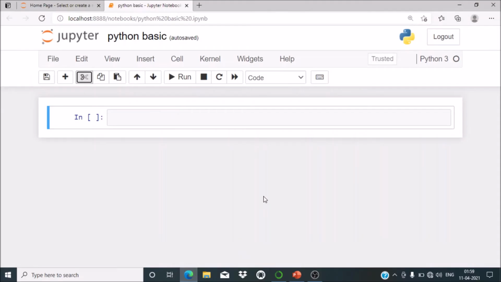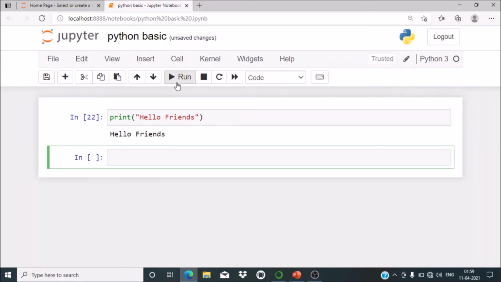So I will show you how to use the print function and input function in Python. Suppose I want to print something, then there is a function called print and there is a simple bracket, and inside the bracket I have to specify whatever text I want to display. So suppose I want hello friends. Then if you run this, it will print the content as hello friends.